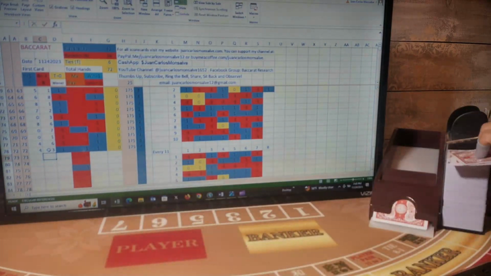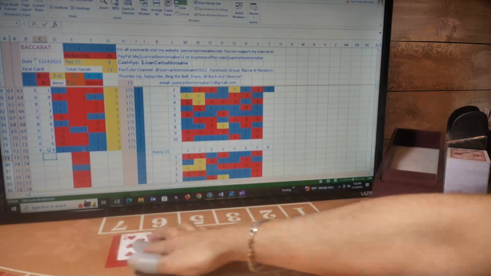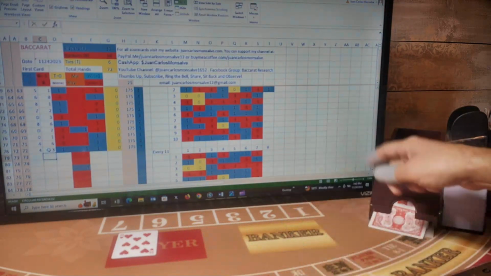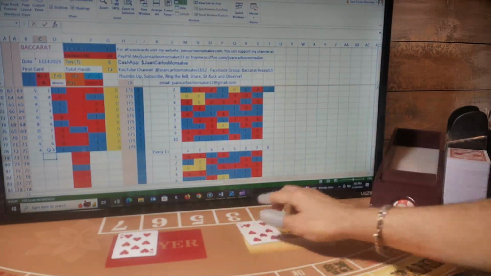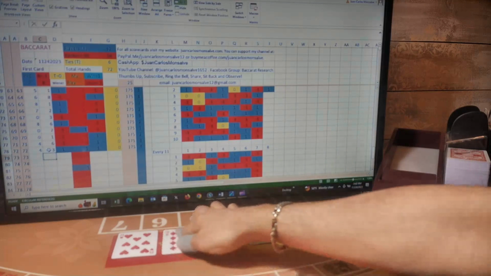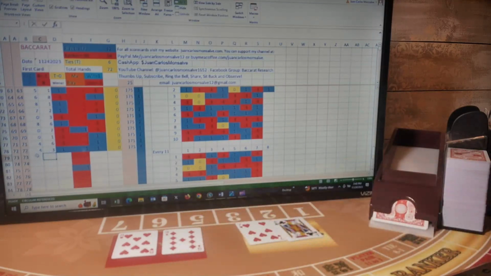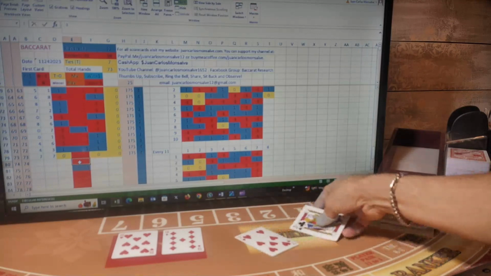For my next hand, I will be playing 2 bankers in a row. So first card for player, I got the cut card, so I will complete this hand. I will take one more. So first card for banker, second card for player, second card for banker. So now this is a tie hand, 7 player, 7 banker. My next hand will be a banker.